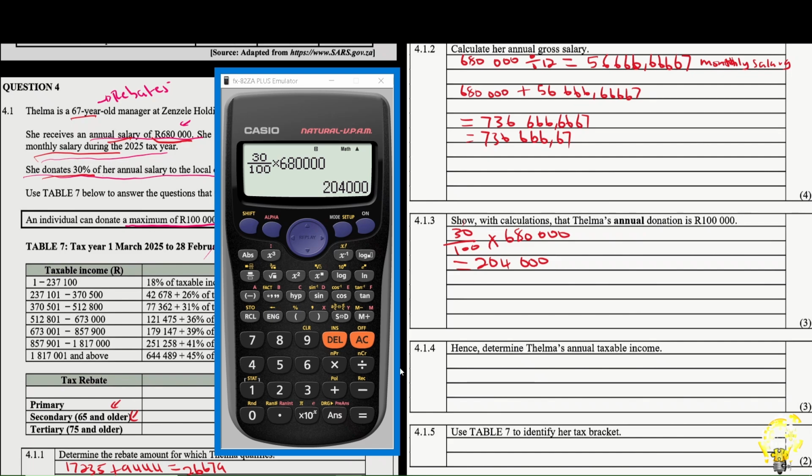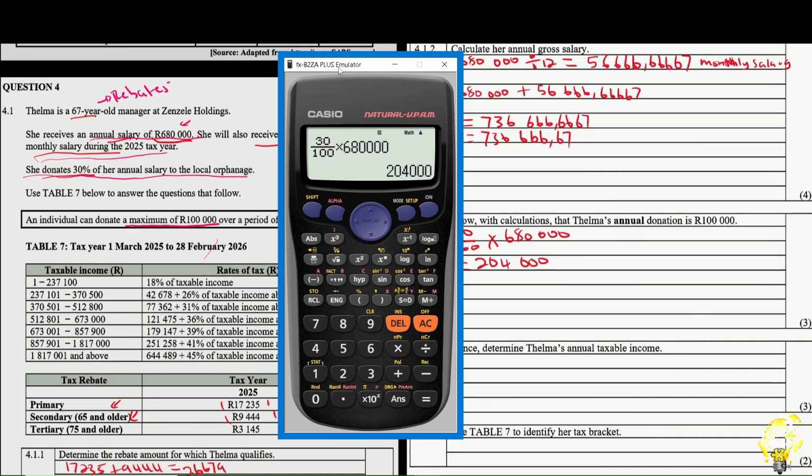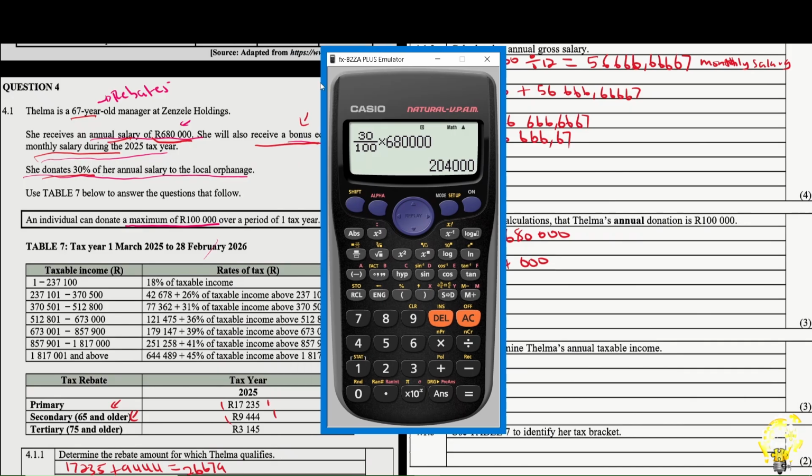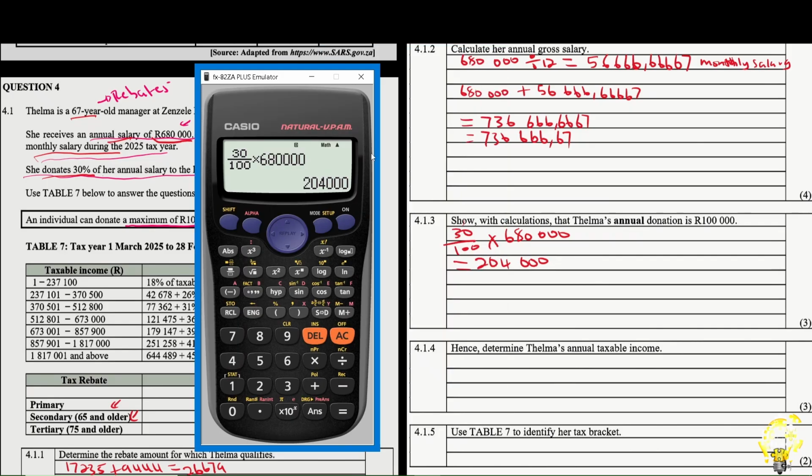This is the amount that she's supposed to donate. But according to law, you are not allowed to do this. How do we know that? It has been given to us here: an individual can donate a maximum of 100,000. Because according to the law you're only allowed to donate a maximum of 100,000, therefore we can say